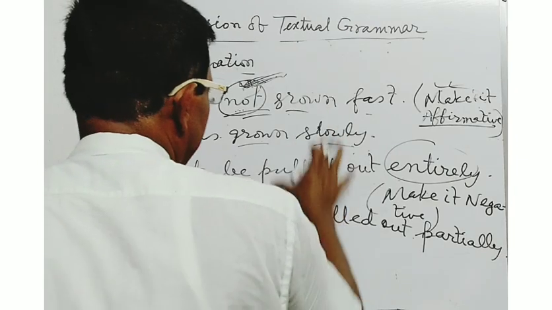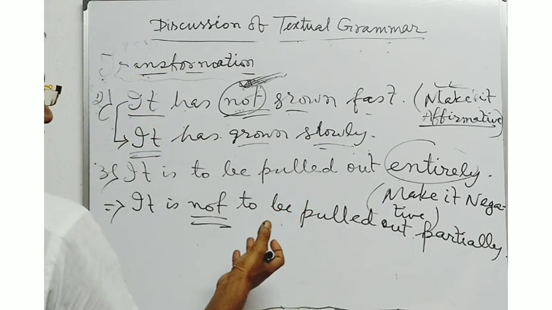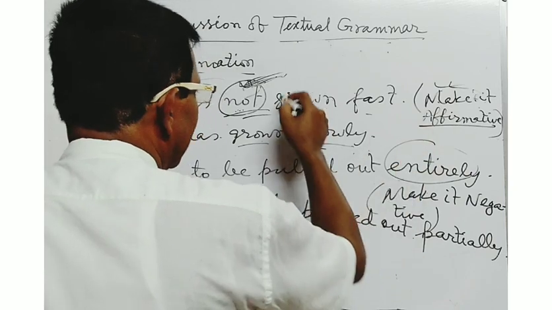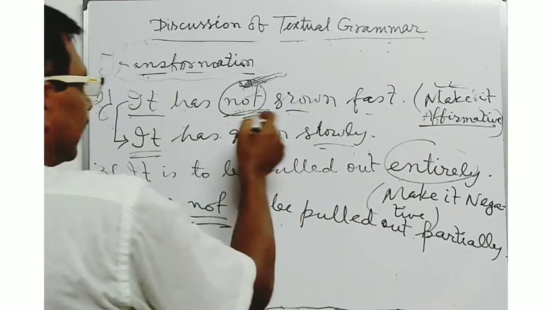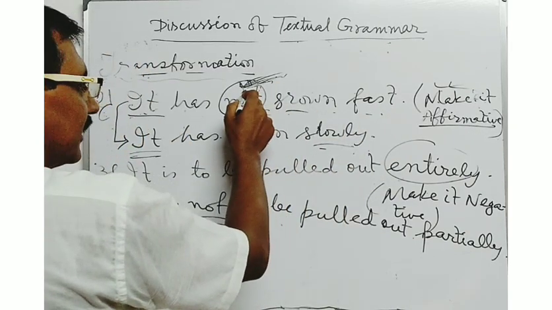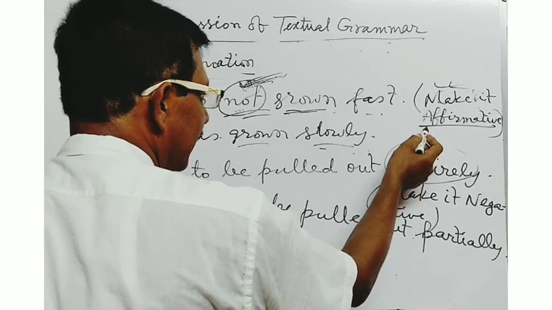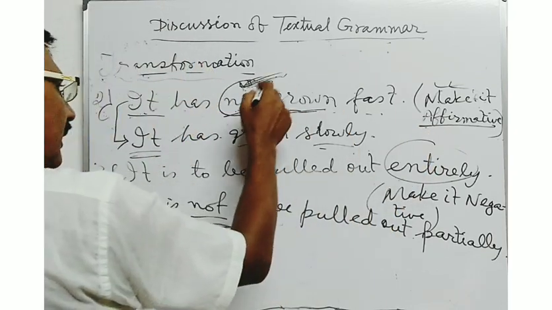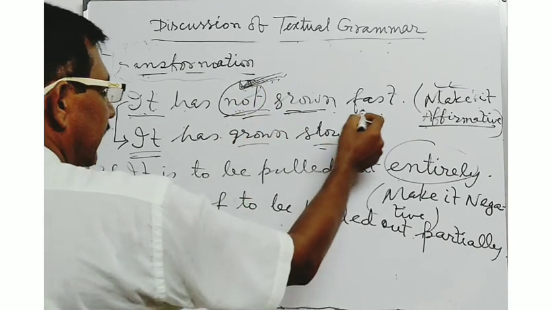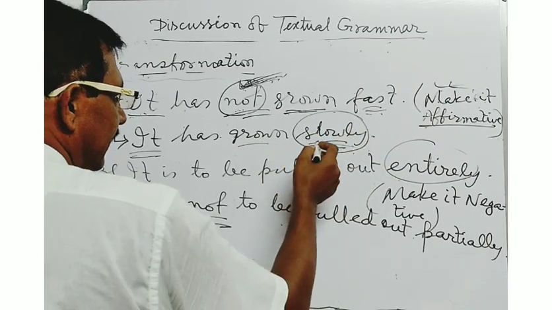Here all these are the sentences which are to be converted into affirmative or negative way in this way. In the second sentence, here you see it has not grown fast. This is the negative word not. So at the time of converting the sentence in the affirmative sense, you will have to omit or remove not, and here fast will be made in the opposite sense, slowly.